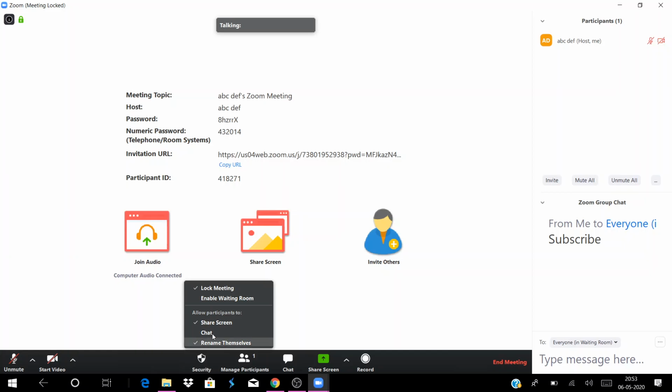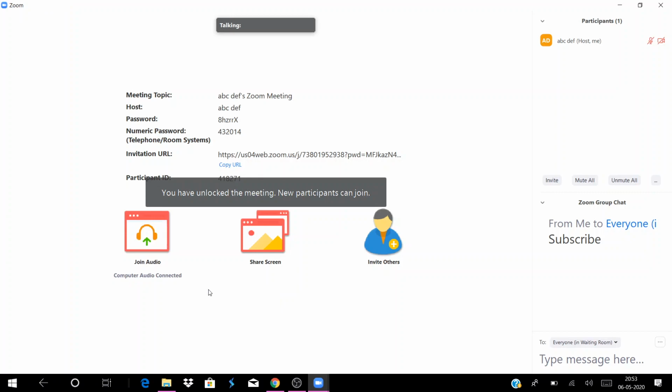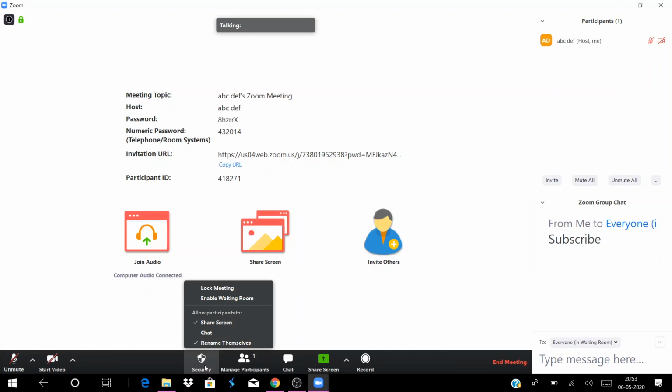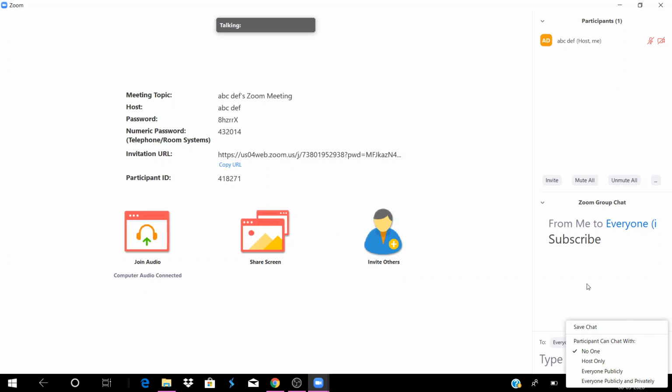Okay, now I'll just unlock this meeting. And, yeah, I forgot, the chat option also can be changed by the host only, not by any others. Remember, only by the host. So what happens is the host will disable chat. Now the person cannot chat with anyone. The chat will be disabled. You can do the same in another way also. I'm gonna show that right now. Yeah, here you can see the more option, the three dots.